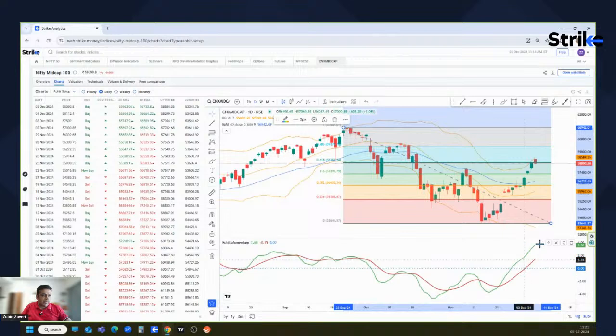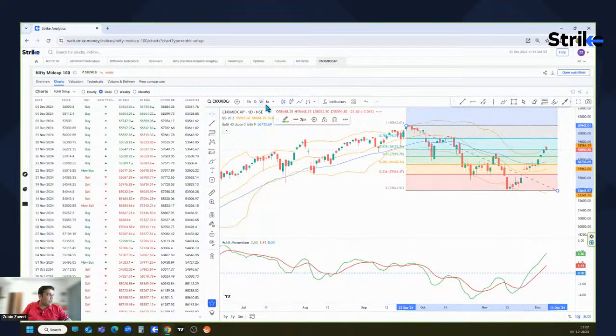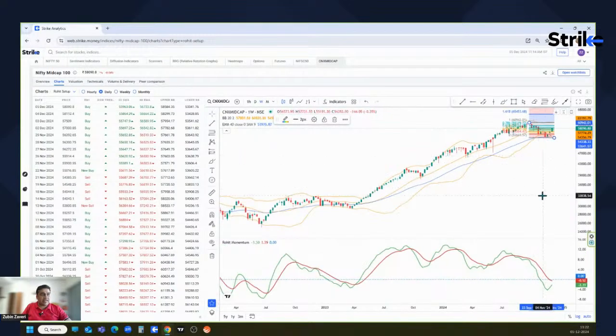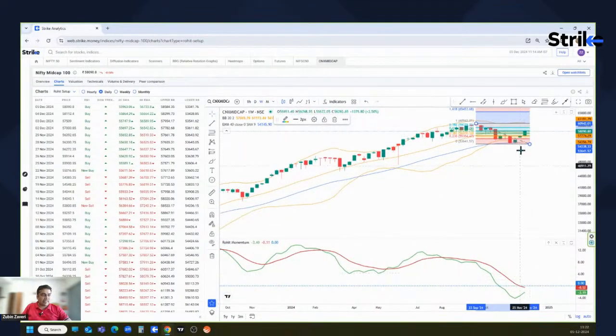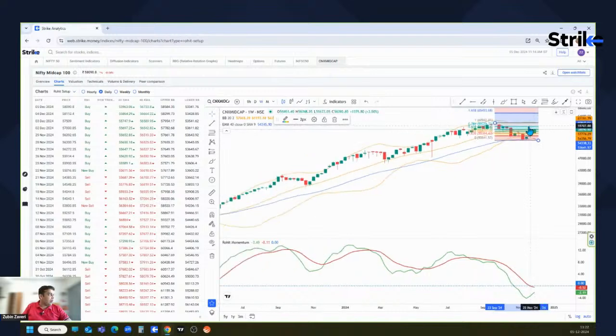The momentum indicator is also positive, so we can expect it to hit the 76.4% retracement somewhere around 59,370 levels. On the weekly chart, just like the small cap index, the RMI is about to give a buy indicator if the prices continue upwards.